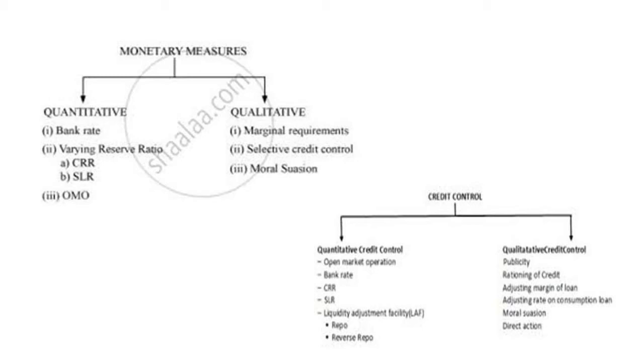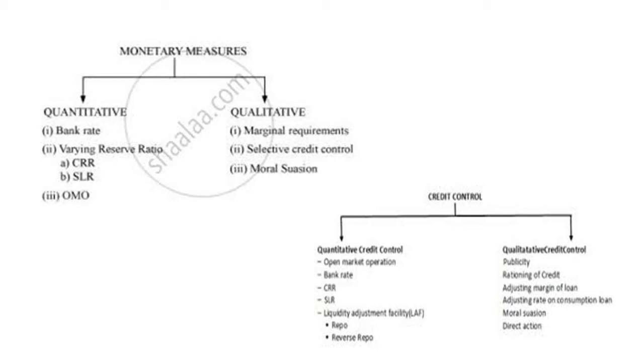Then we have the reserve ratios, that is SLR and CRR. Another instrument to control money supply is the reserve ratio, by bringing suitable changes in CRR and SLR. Money supply can be controlled during inflation by increasing CRR as well as SLR. Credit availability is reduced and thereby money supply is reduced. During deflation, on the other hand, CRR and SLR are reduced and the banks' lending capacity increases.